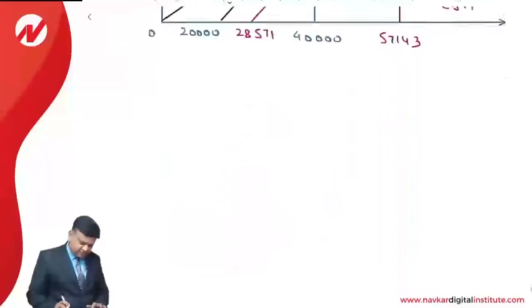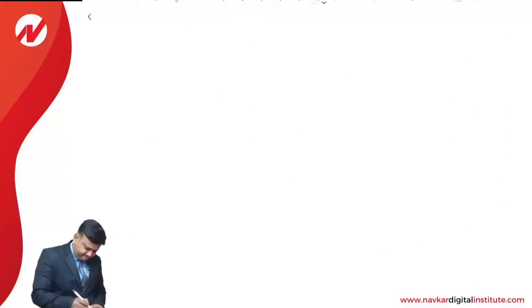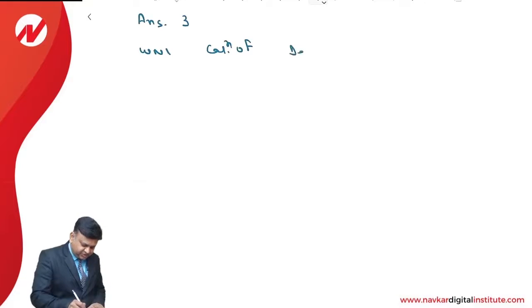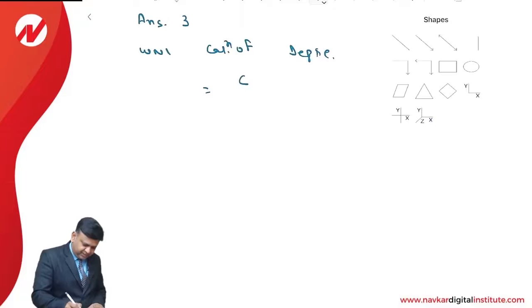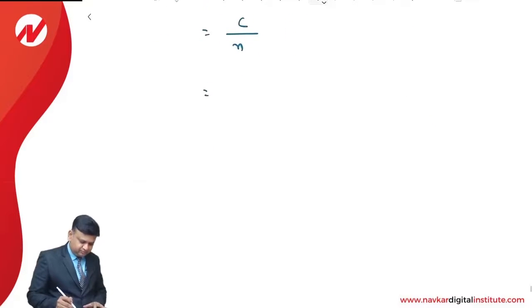So answer for question number 3. In the breakdown, working note number 1, calculation of depreciation. It is cost divided by number of years. What is the cost? It is 20 lakhs plus 1 lakh divided by 5.